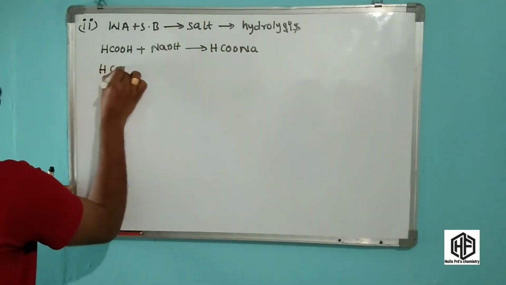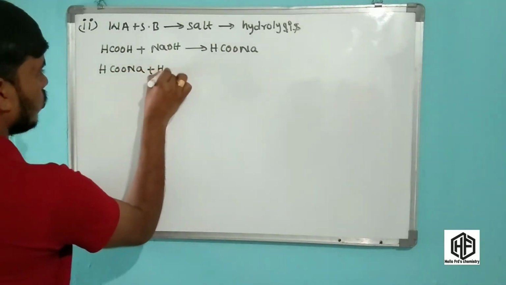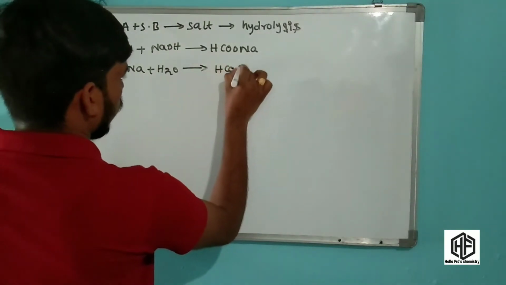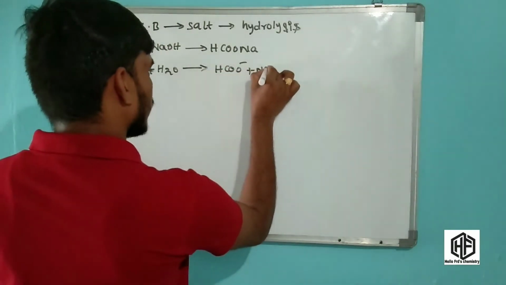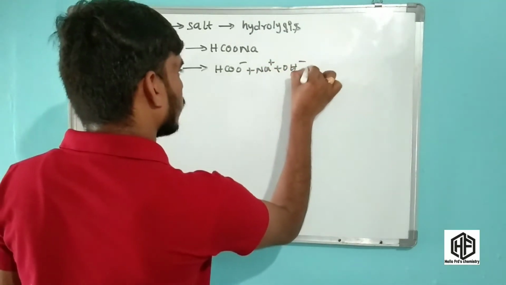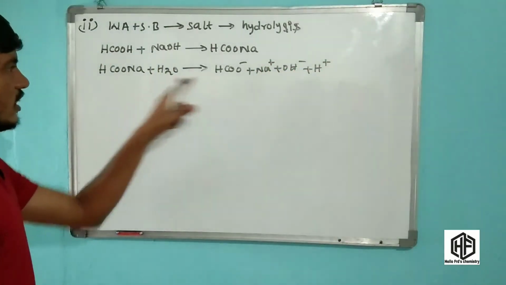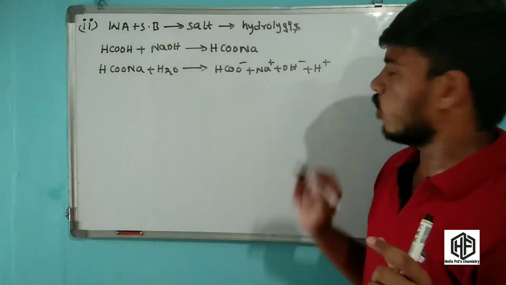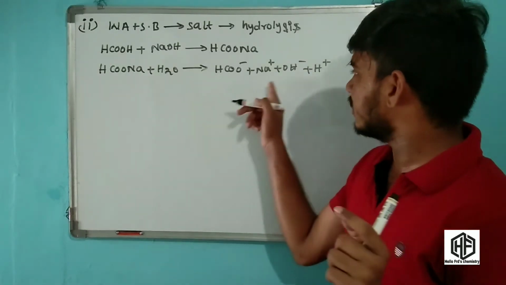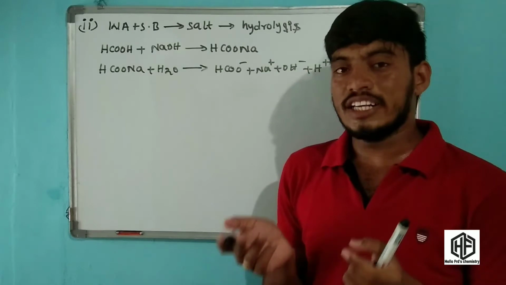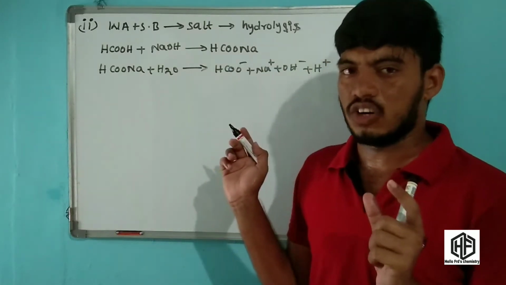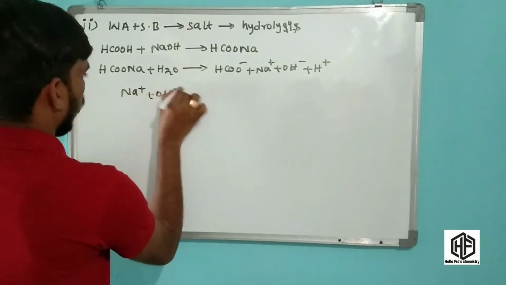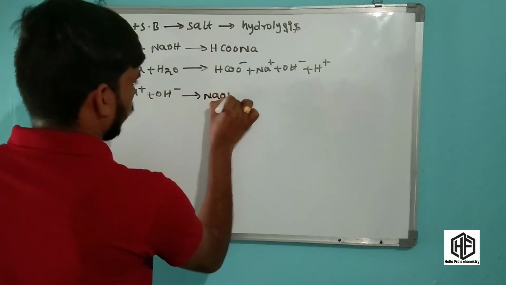Now this HCOONa reacts with water. What happened, friends? HCOO minus ions, Na plus ions, OH minus ions and H plus ions are present in this reaction. Now one more point, friends. This Na plus and OH minus react. This NaOH is a strong electrolyte, a strong base. It cannot undergo hydrolysis. Already you know that. Na plus and OH minus give NaOH.